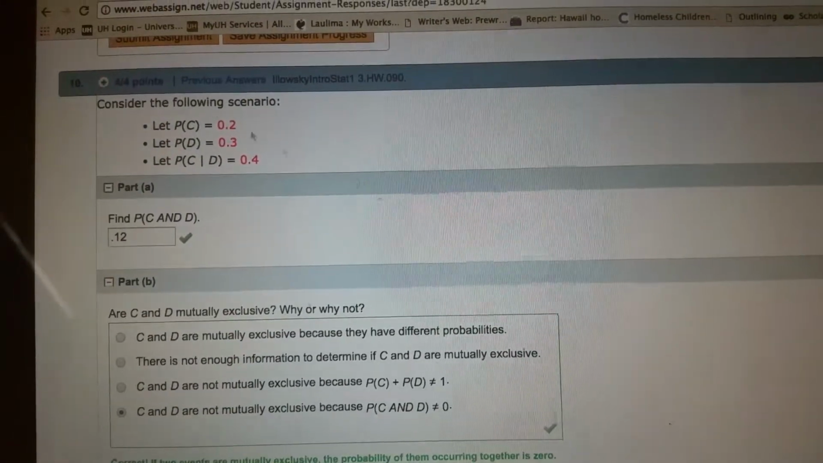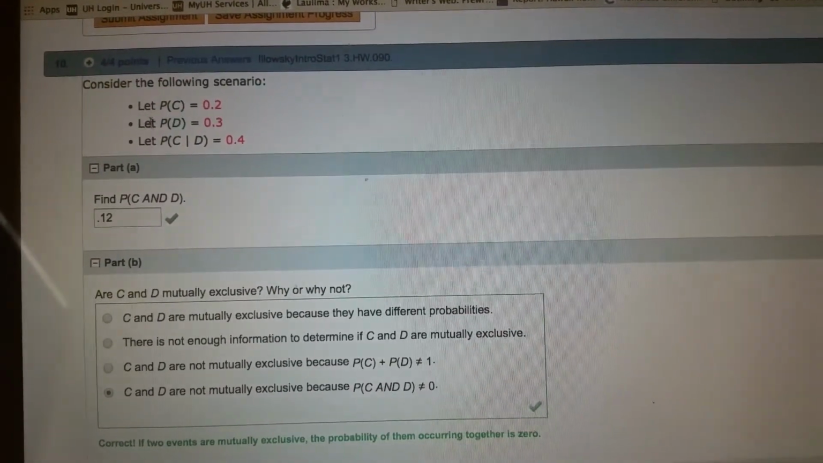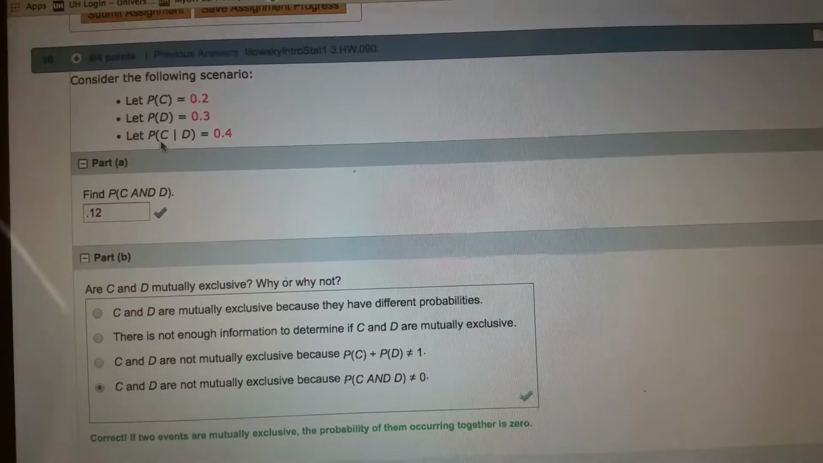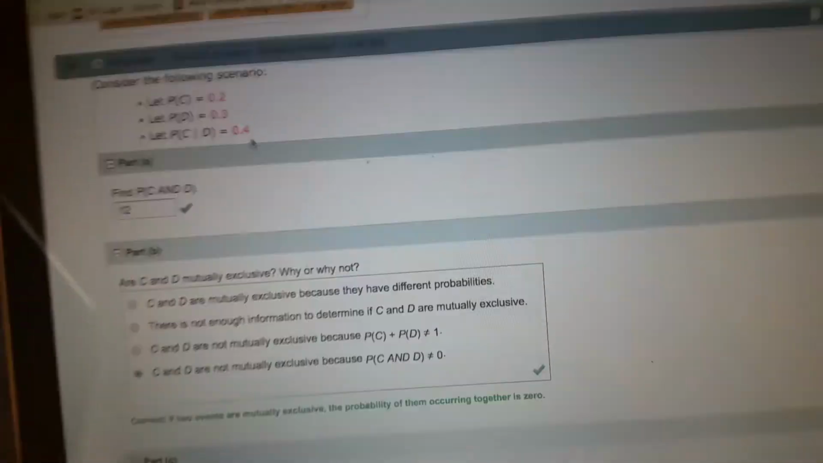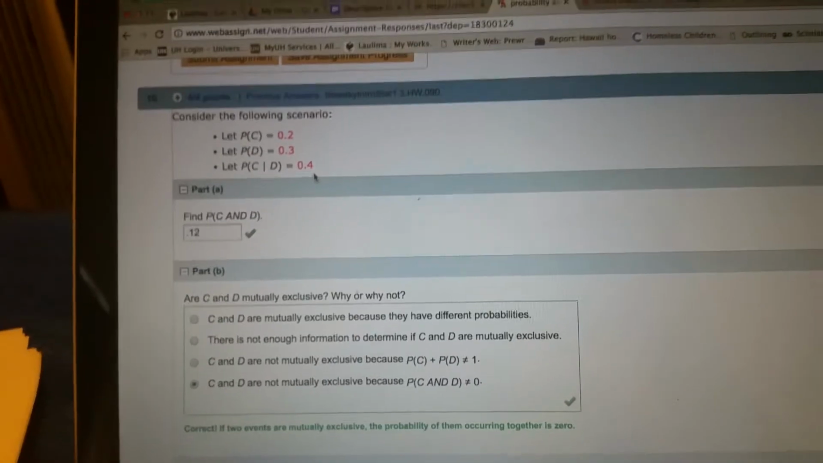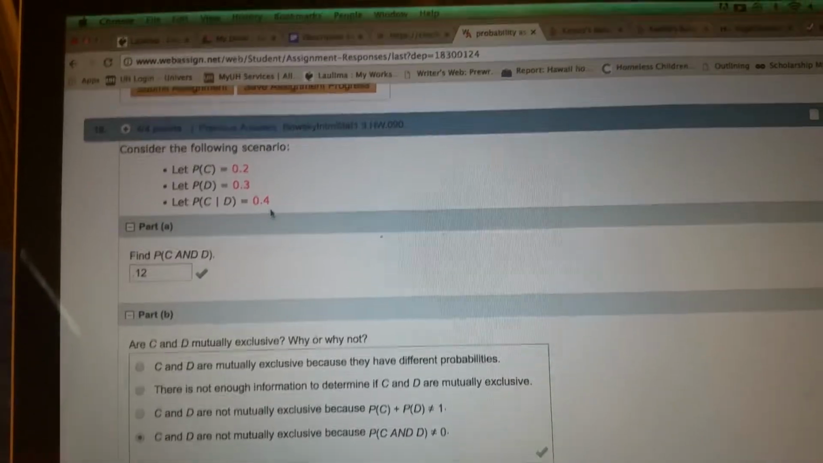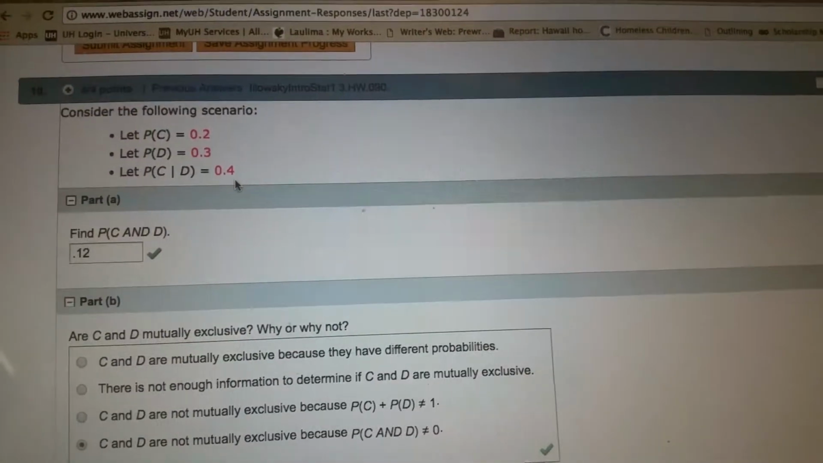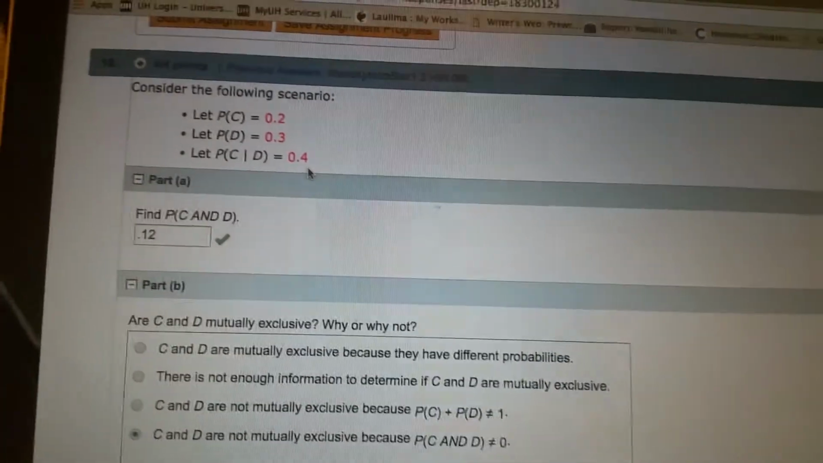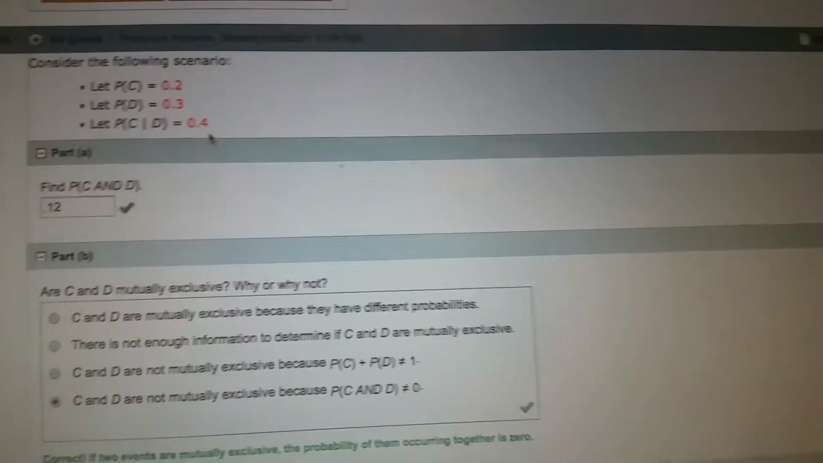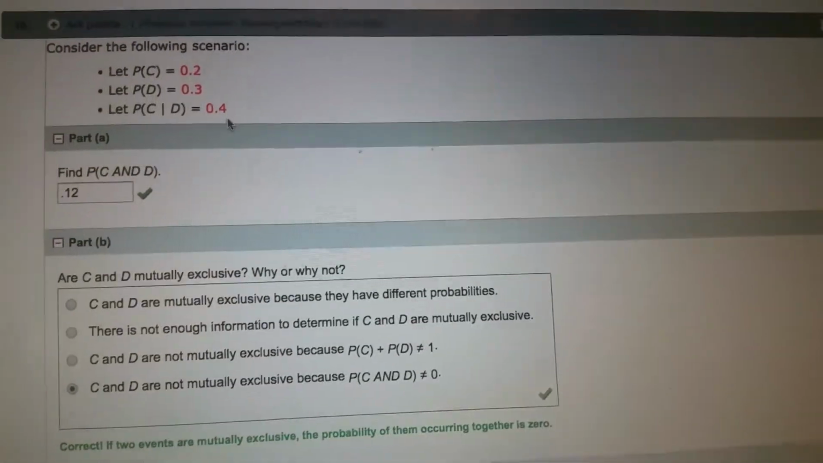Number 10. Let the probability of C be 0.2, let the probability of D be 0.3, and let the probability of C given D equal 0.4. So we're going to get into some fun stuff again. Again, we're back at that probability of C and D, and we're basically doing the same thing as we did before. If we're going to look at the probability of C and D, then we need to really be writing a problem more like C given D, and then finding that top thing.